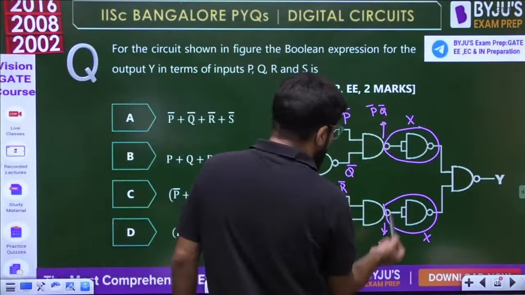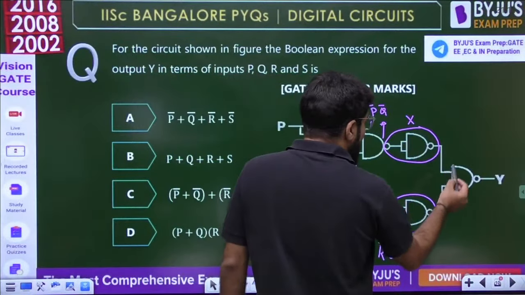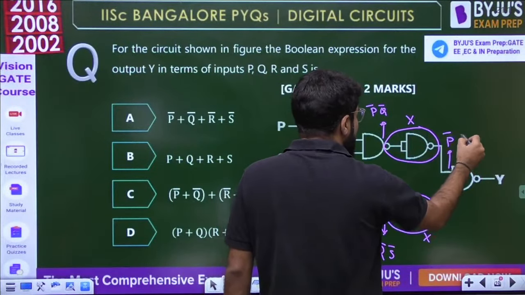This is P bar Q bar. This is R bar S bar. Now what is coming up here is directly P bar Q bar.